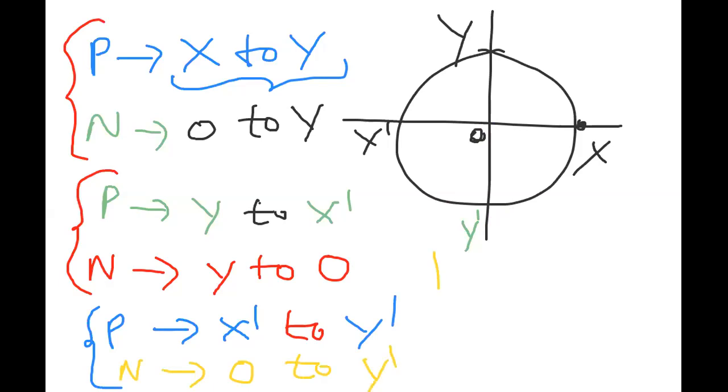Last step, observe carefully here. Where is the position of the particle? Already it has reached Y dash. Now the particle travels from Y dash to X. The projection travels from Y dash to O. Particle along the circle, projection along the diameter. So the particle is traveling from Y dash to X, but the projection is traveling from Y dash to O.